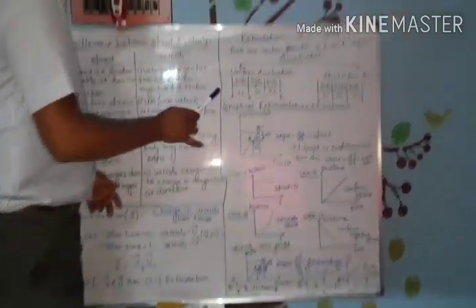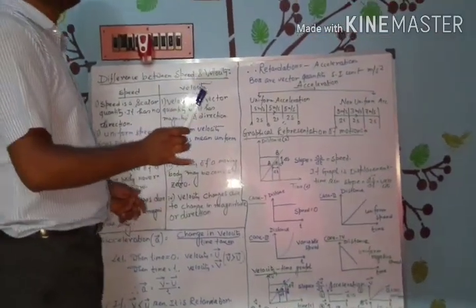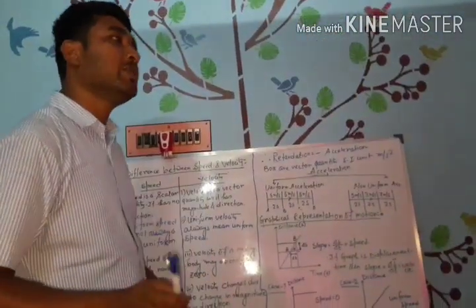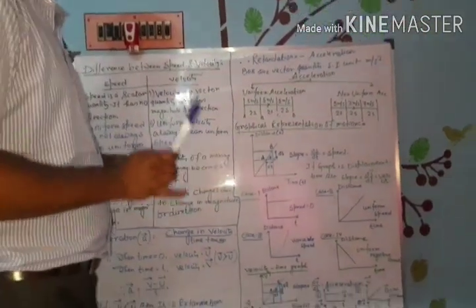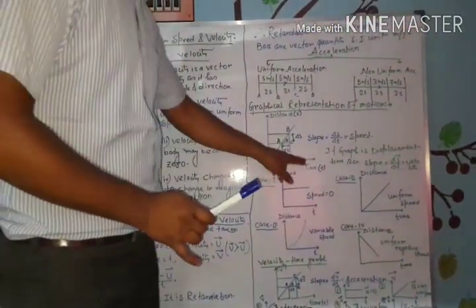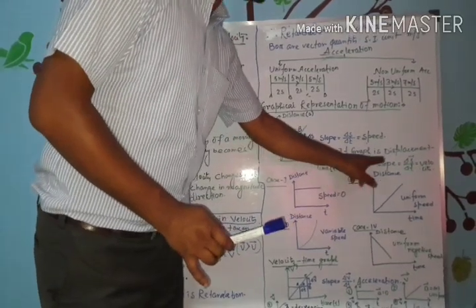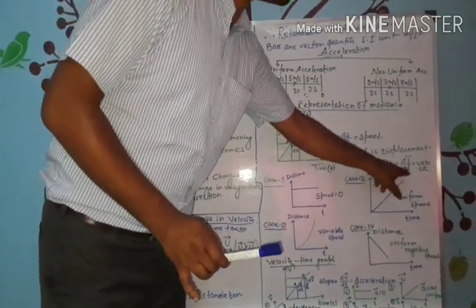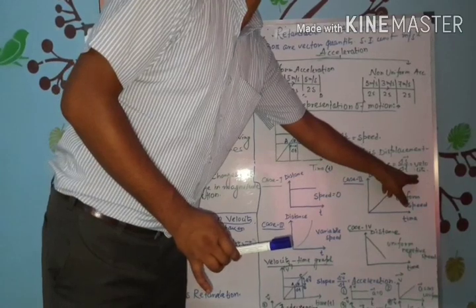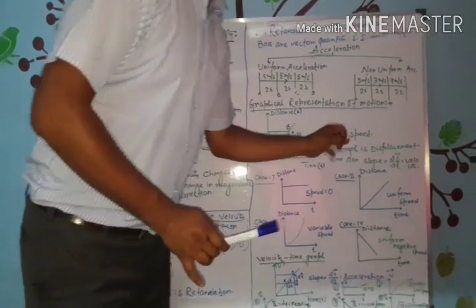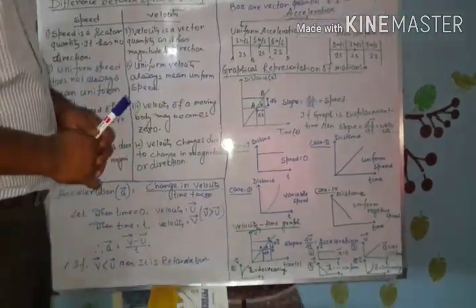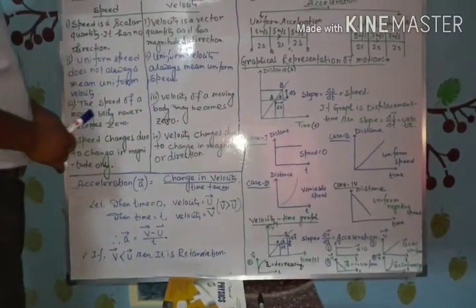Therefore, by calculating the slope of a distance time graph, we can determine the speed of a moving object. Instead of a distance time graph, if the graph is a displacement time graph, then the slope gives us the velocity of the moving object.